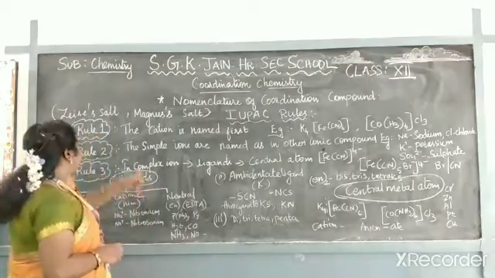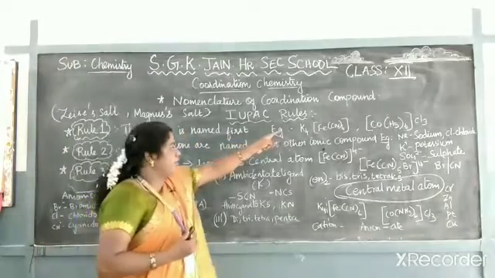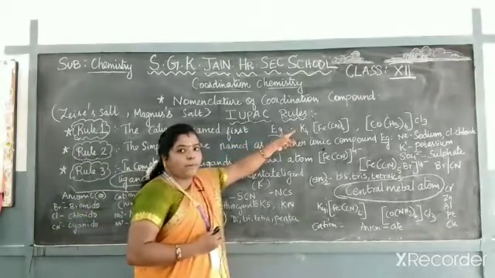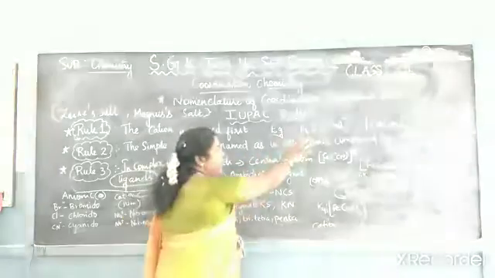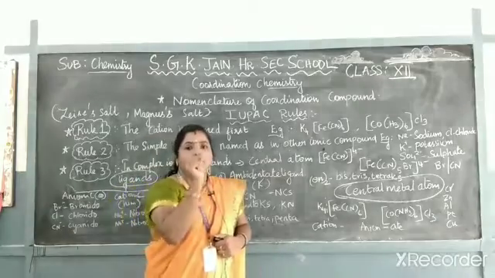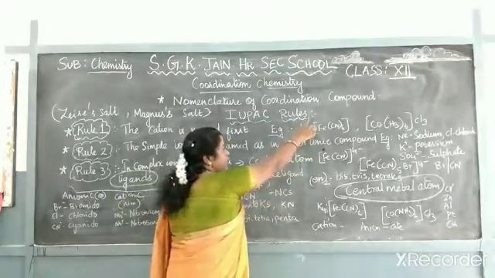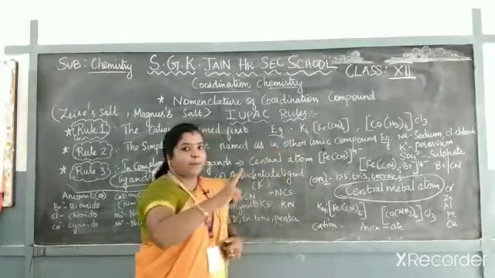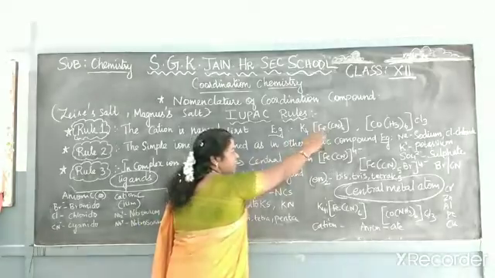The first rule is that the cation is always named first. If you see a complex compound, how can you split it? It will be in two parts: one is a cation, the other is an anion. The part that comes first is the cation, and the other part will be the anion. If it dissociates, K4 plus dissociates into K4 plus as well as the complex part.